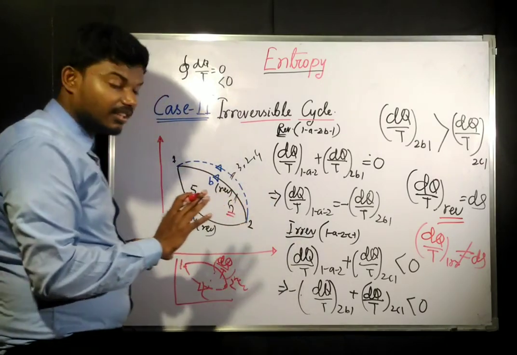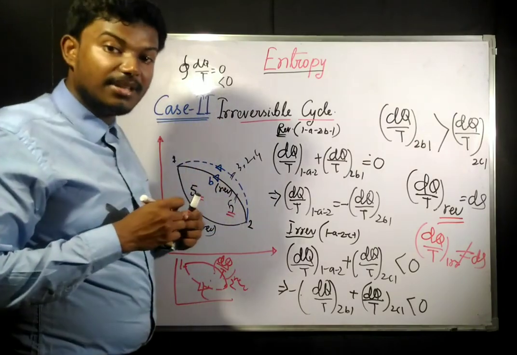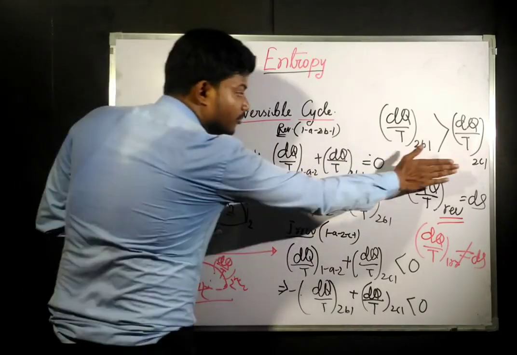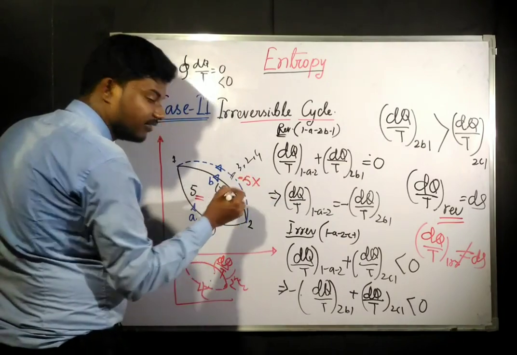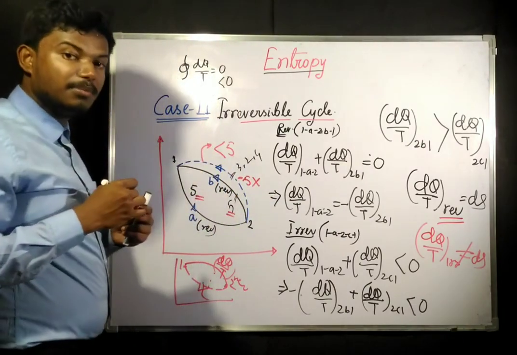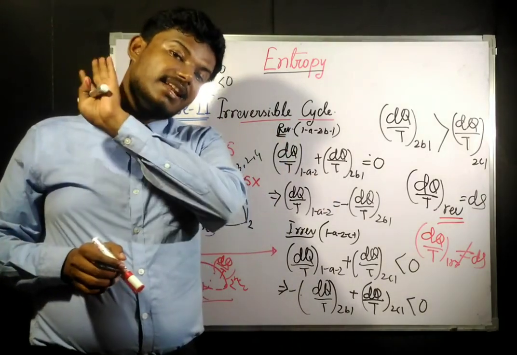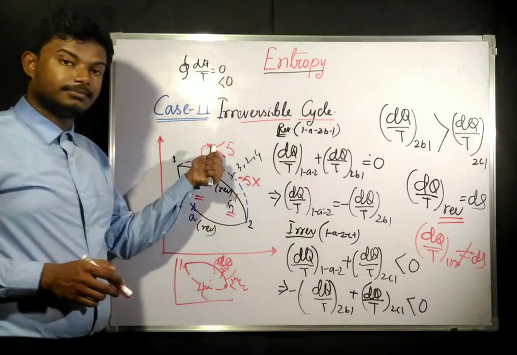In the last board we have seen that if the reversible cases are there, then the dq by T term is always going to be equal. These two are going to be equal, and from this point we are going to say that this thing is never going to be equal to 5. This must be less than 5. For this process, the change in entropy must be less than 5. It may be 3, 2, 1, 4.5, 4.9999, whatever it may be, but must be less than 5.